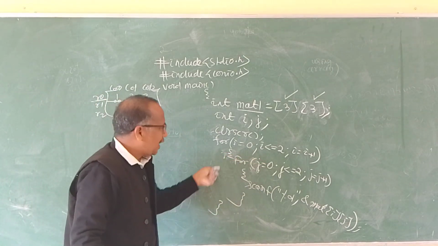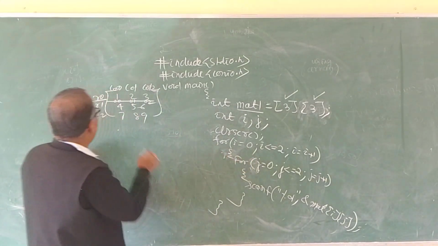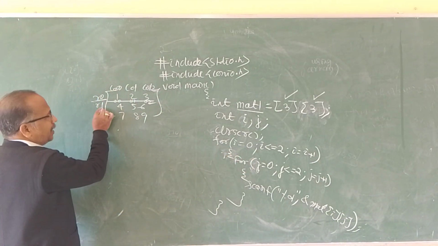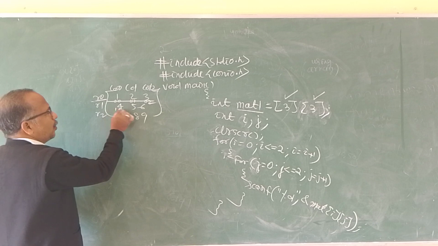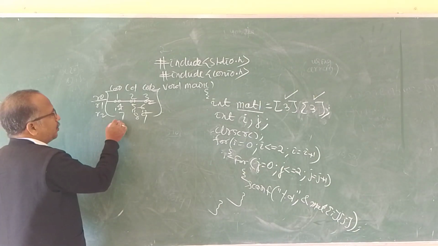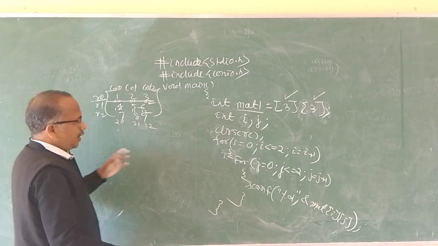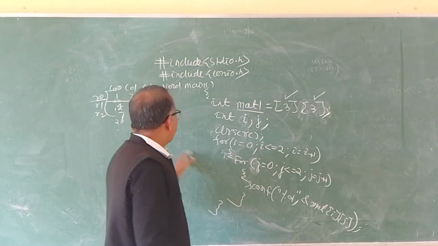Then what will happen? The value of i is incremented to 1. For i equal to 1, row 1, again it is 1,0; 1,1; 1,2. Again it will increase the value of i to 2. Then it will be 2,0; 2,1; 2,2. In this way it will input the matrix.